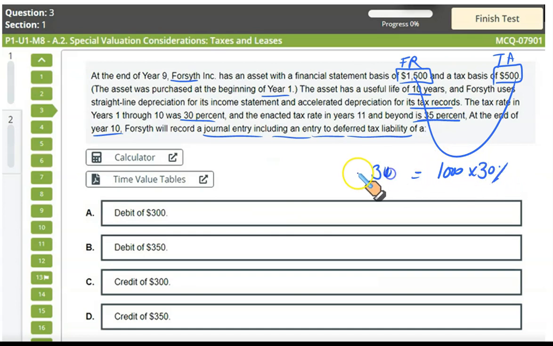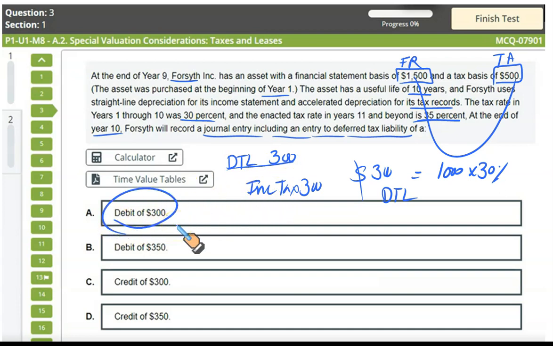This $300 deferred tax liability which was created will be reversed subsequently. The entry at the end of the period in year 10: the deferred tax liability will be removed by debiting it, and income tax expense would be credited with 300. So the journal entry would be to debit the tax liability and credit the income tax expense deferred. That makes A the correct option.